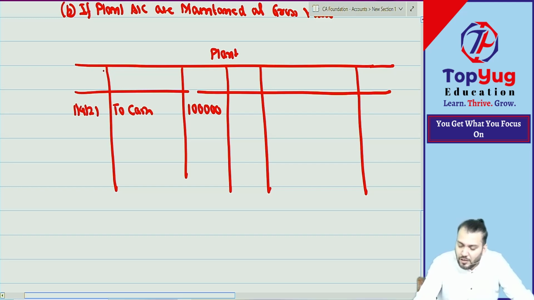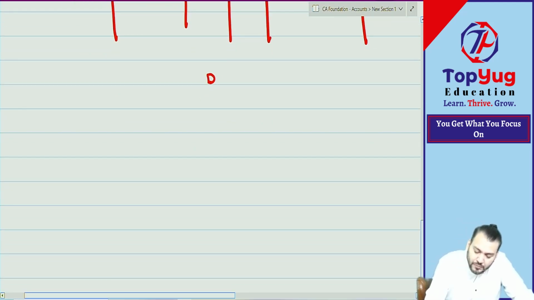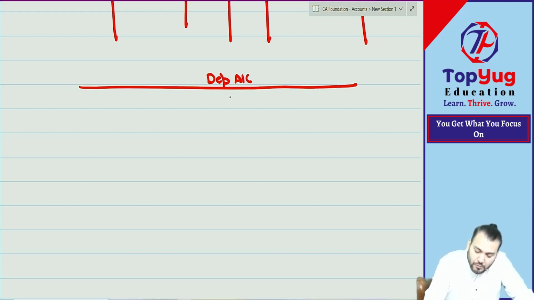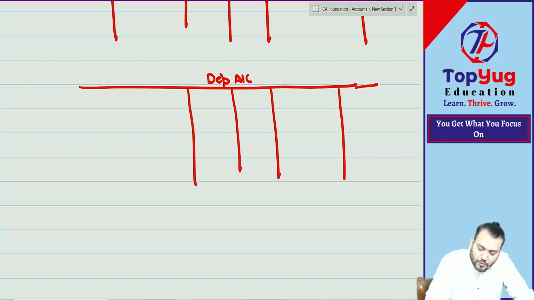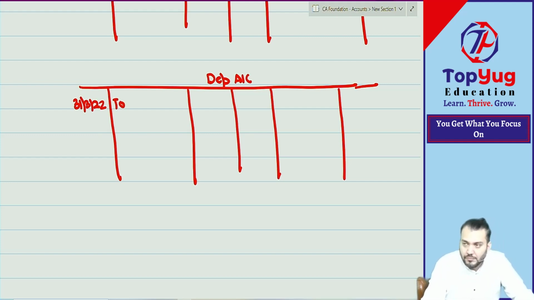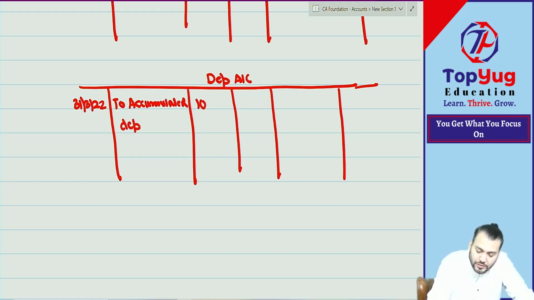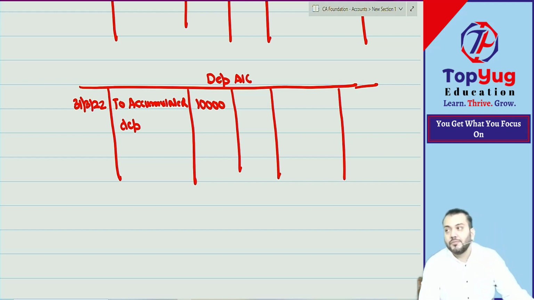Correct. Now we'll open depreciation account. What we'll do in this? Depreciation account will be debited on 31st March 2022. What we write, to what? To accumulated depreciation. How much? 10,000. Understood?